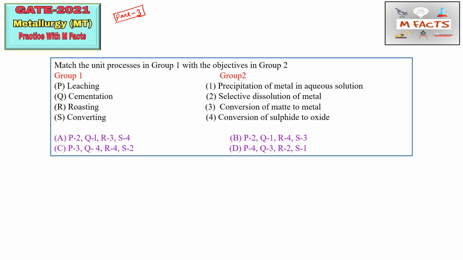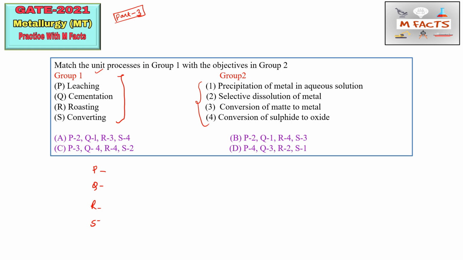Here there is a group first, which is basically unit processes, and group 2 contains some objectives of those unit processes, so we need to match these unit processes to those objectives. The first thing is that you need to write PQRS, and you need to match one by one. So first of all we will do leaching.